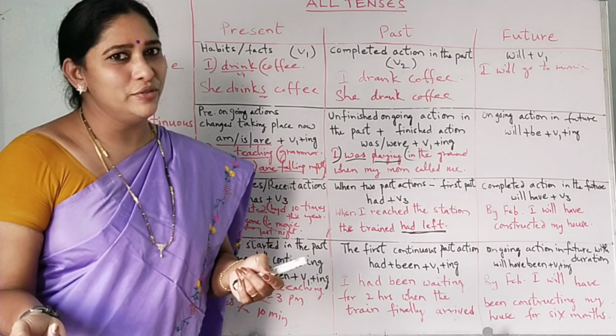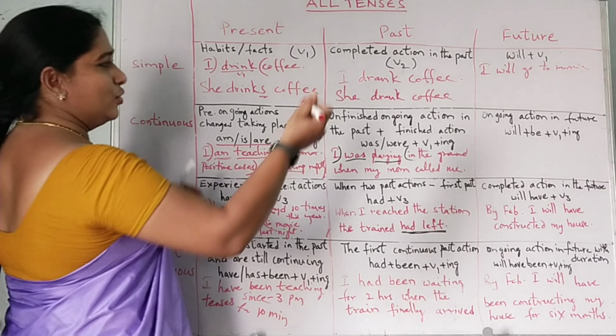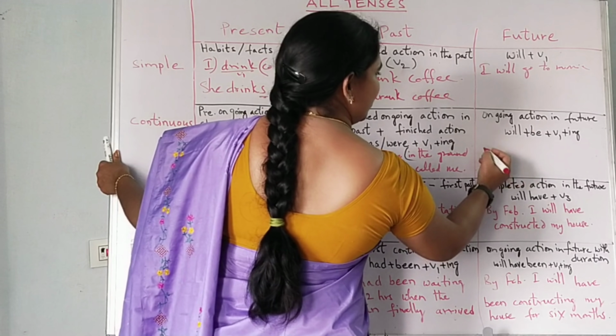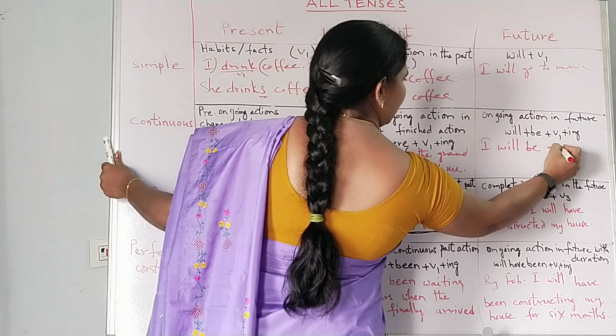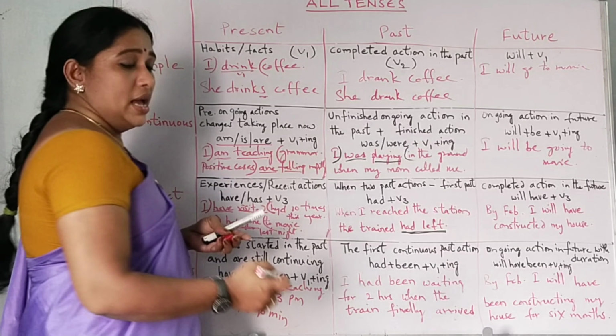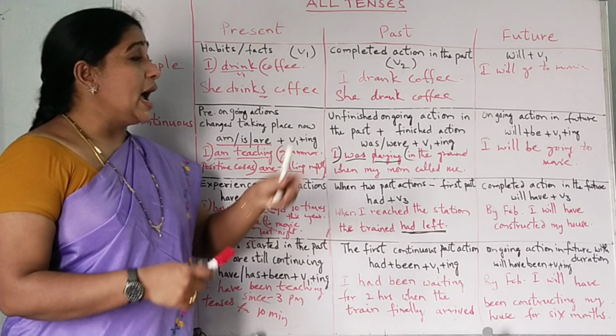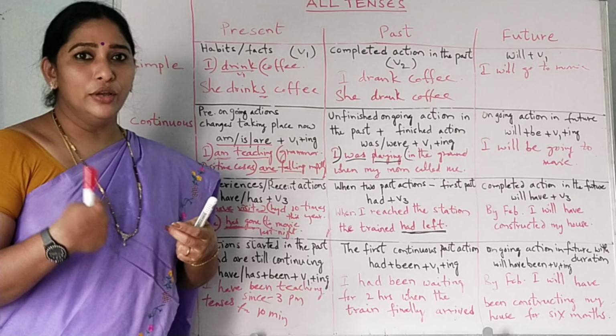I will be going to movie tomorrow. Future continuous also you can use. No problem. I will go to movie. Ongoing action in future: I will be going to movie. I'll be going to movie tomorrow. I will go to movie tomorrow. I am going to movie tomorrow. I am going to movie tomorrow also.